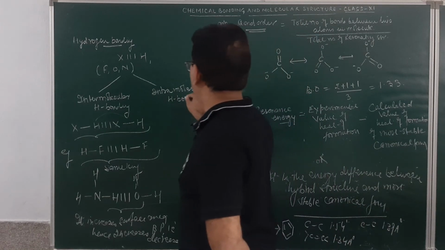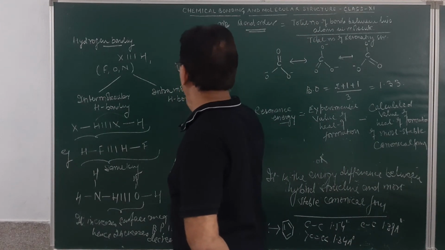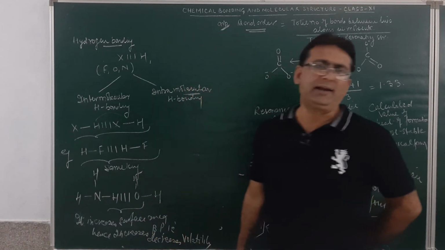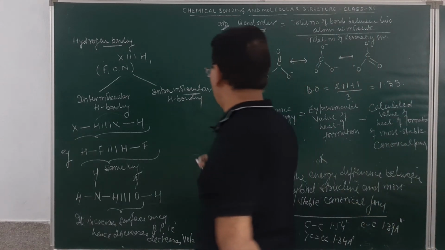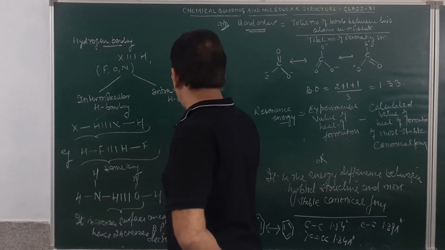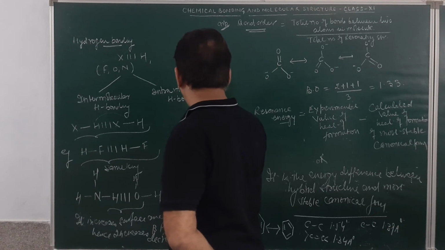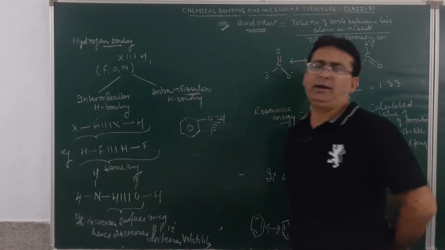We may have intramolecular hydrogen bonding. If the hydrogen bonding occurs between atoms present within the same molecule, that is called intramolecular hydrogen bonding. As for example, if you take orthofluorophenol, this is OH, and this over here is fluorine, and this is intramolecular hydrogen bonding.